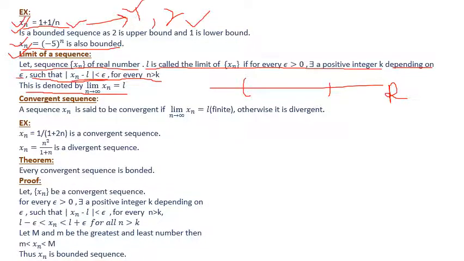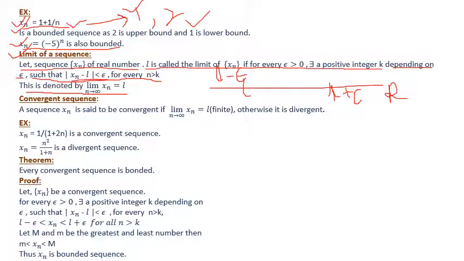Mod xn minus l less than epsilon means xn is less than l plus epsilon and greater than l minus epsilon. Here this is l, this is l plus epsilon, and this is l minus epsilon.